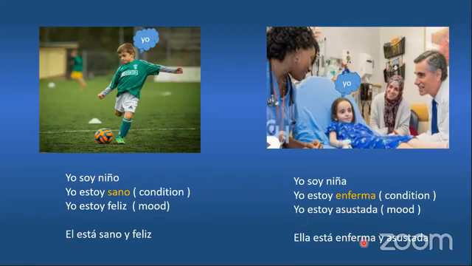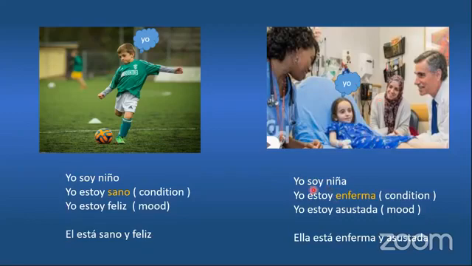Let's look at these sentences here. Ella está enferma y asustada. Now she's not talking. Now maybe the dad or the mom is talking here and they are saying ella, she is. Ella está enferma y asustada.